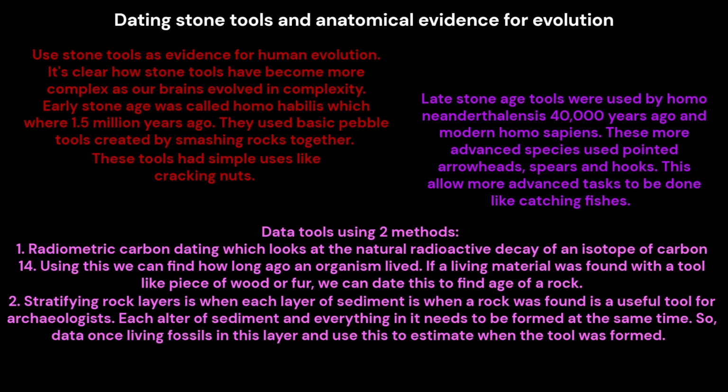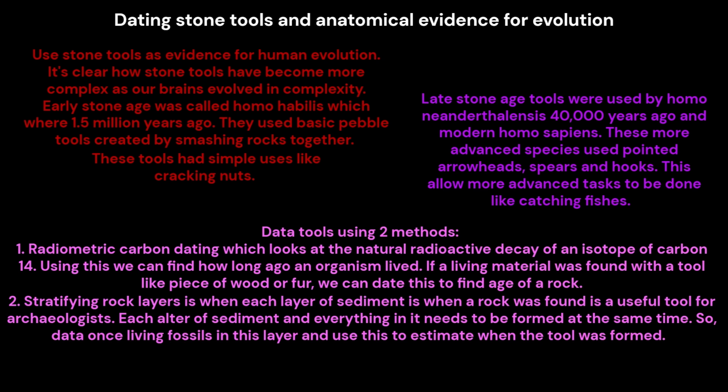The Early Stone Age was the time of Homo habilis, 1.5 million years ago. They used basic pebble tools created by smashing rocks together. These tools had simple uses like cracking nuts. Late Stone Age tools were used by Homo neanderthalensis 40,000 years ago and modern Homo sapiens. These more advanced species used pointed arrowheads, spears, and hooks. This allowed more advanced tasks to be done, like catching fish.